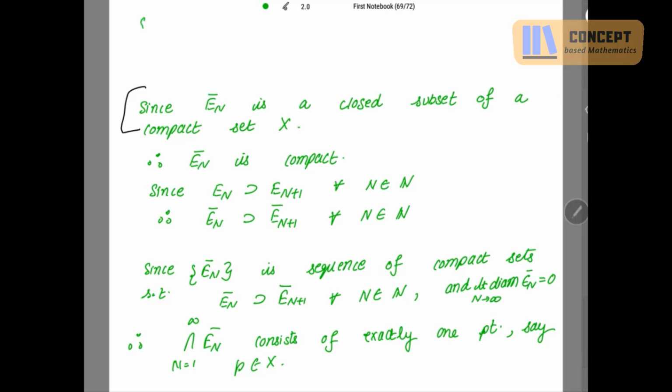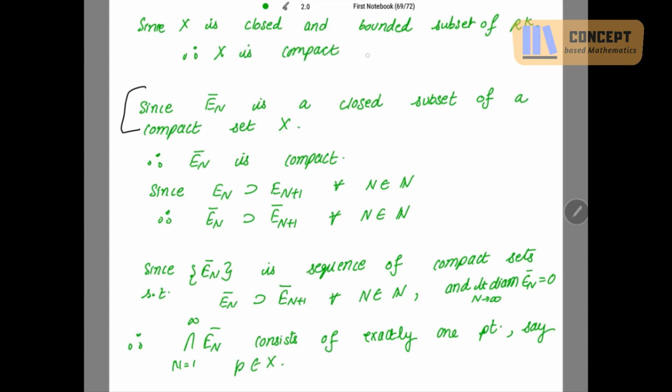So since X is a closed and bounded subset of Rk, therefore X is compact in Rk. Now we have found a compact set in Rk and our sequence is in the compact set.